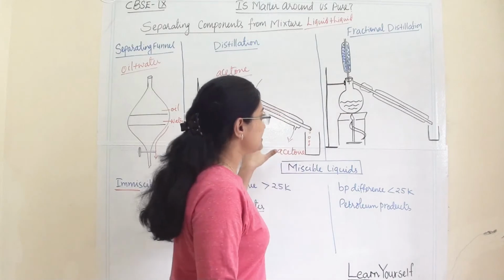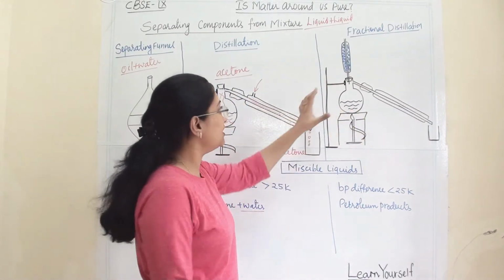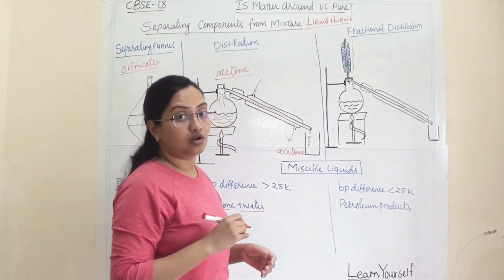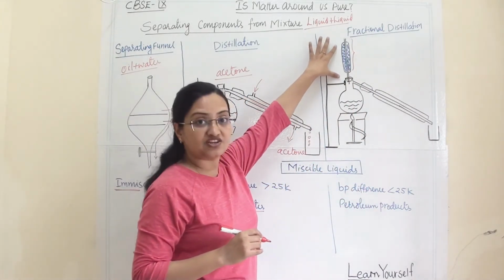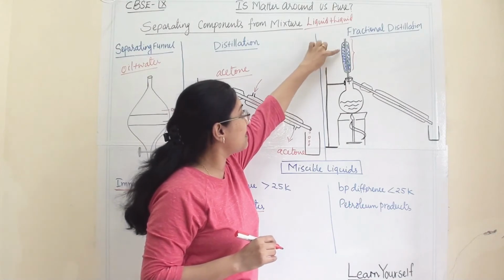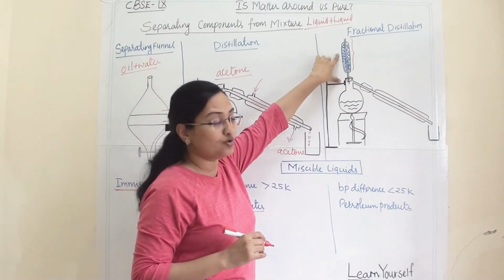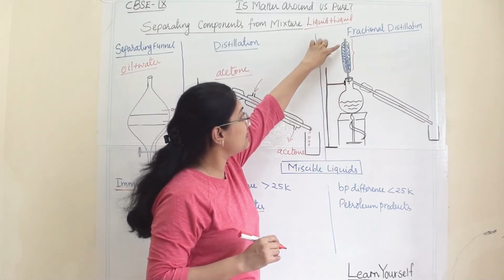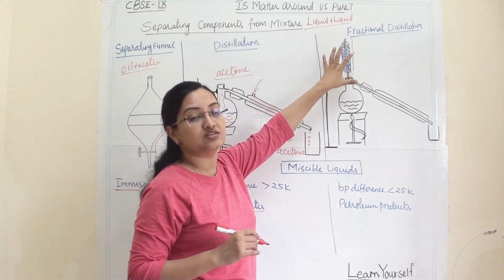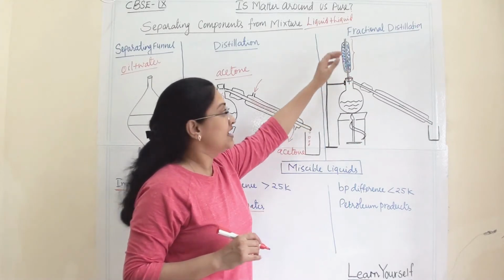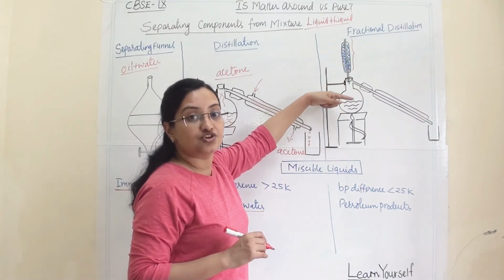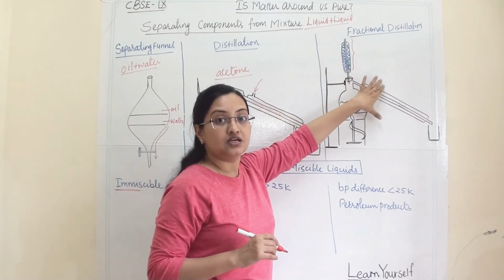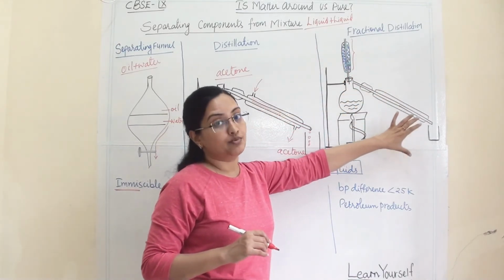In this the assembly will remain the same, only we are attaching this fractional distillation column. This is known as the fractional column, and in this there are glass beads. What will happen is that the vapor will get cooled down on the surface of those glass beads, and repeated vaporization of this liquid will allow the liquids to separate according to their boiling point difference.